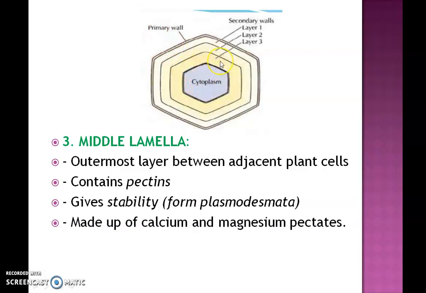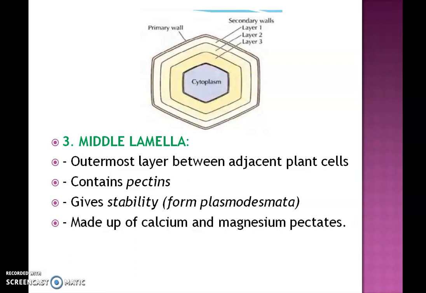So from inside, we have secondary wall, primary wall, and middle lamella. And if we are counting from the outside, the outer layer is middle lamella, then primary wall, then secondary wall. So just remember the order.